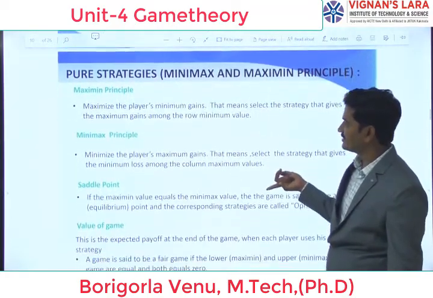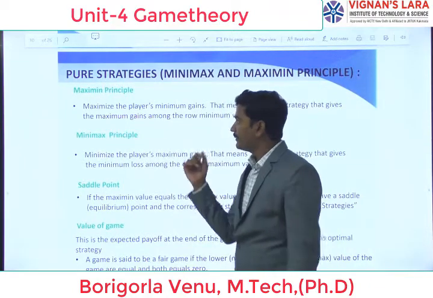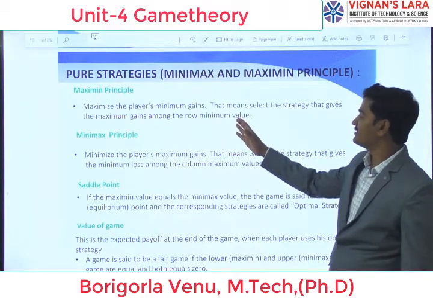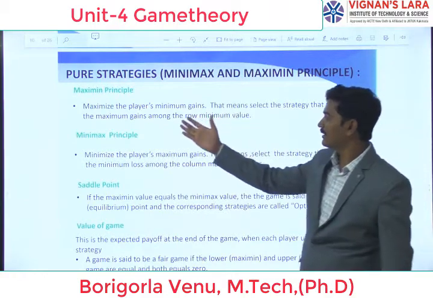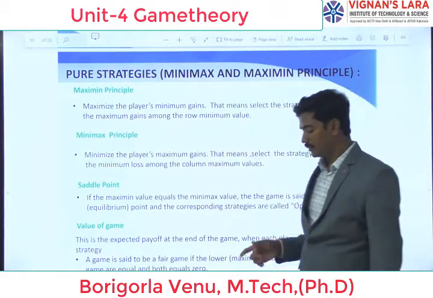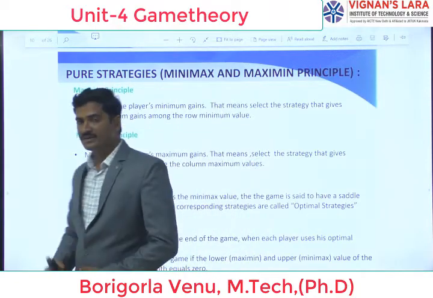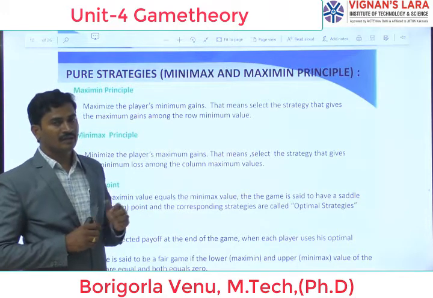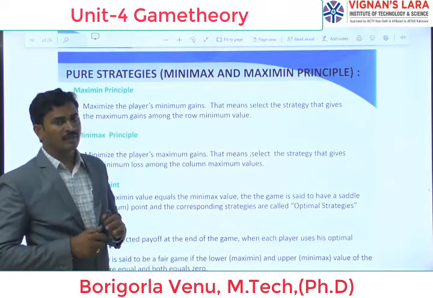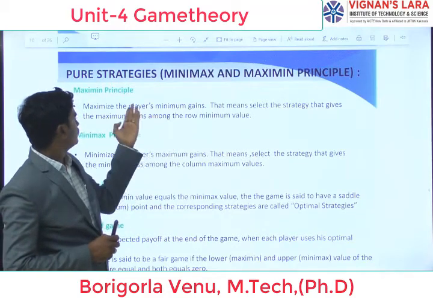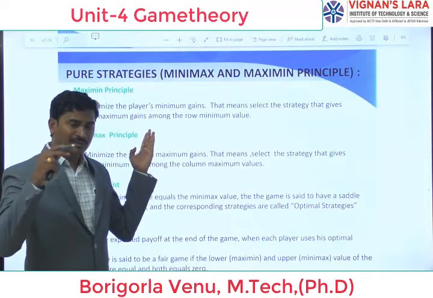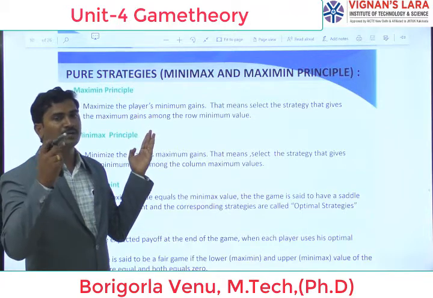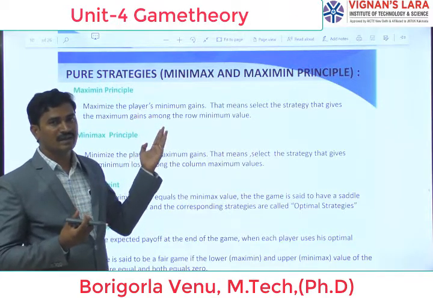Next, pure strategies: the maximin principle and minimax principle. Maximin and minimax are the important terms. Maximin means maximize the player's minimum gains, that is, select the strategy that gives the maximum among the row minimum values. Here we have a payoff matrix in tabular form. In the table we identify the minimum value in each row. Each row has a minimum value, and from those we take the maximum value, that is called the maximin value.